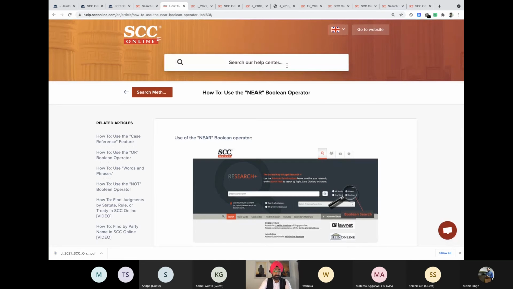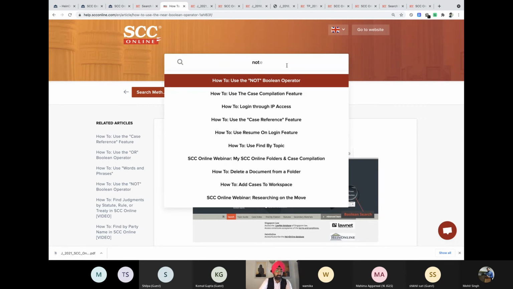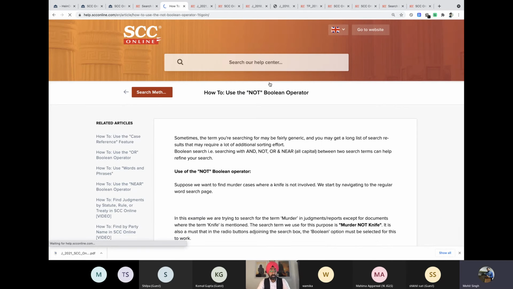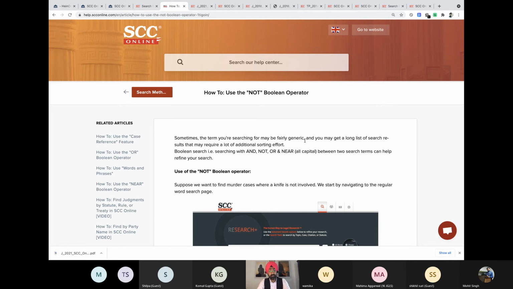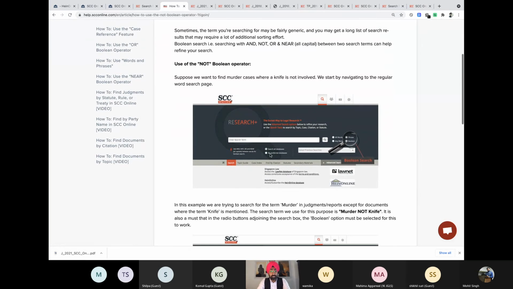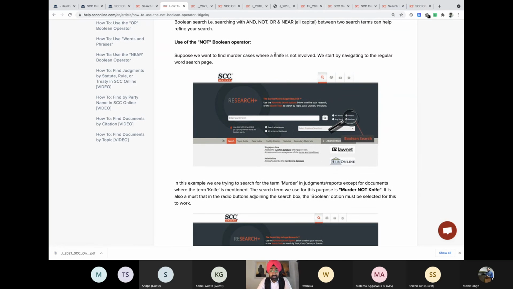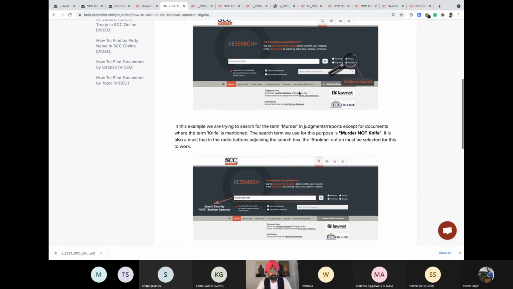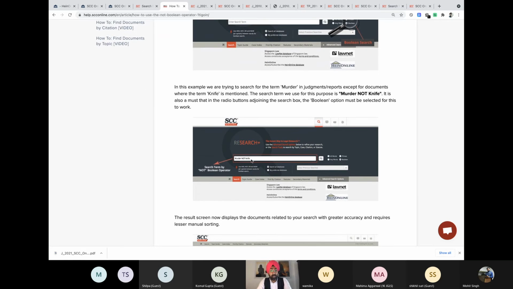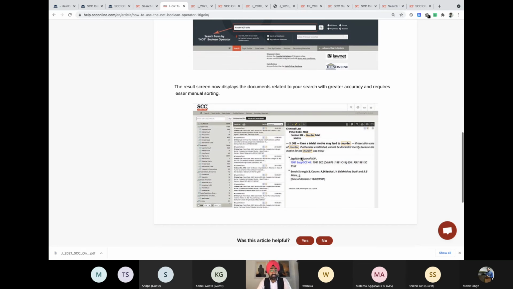Similarly, apart from near, there's another option of not, when we do not want the second word. Let's suppose you want the first word, we do not want the second word, you can use the word not. In this case, we have taken the same example, a murder case where knife is not involved. So we've written murder, not knife. It'll give me all the cases where murder was mentioned, but knife is not discussed at all.